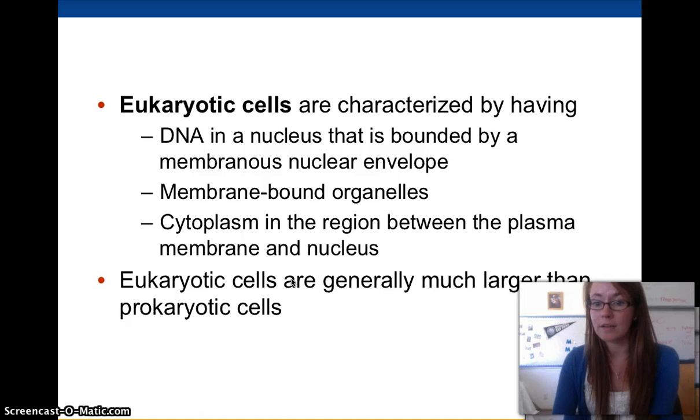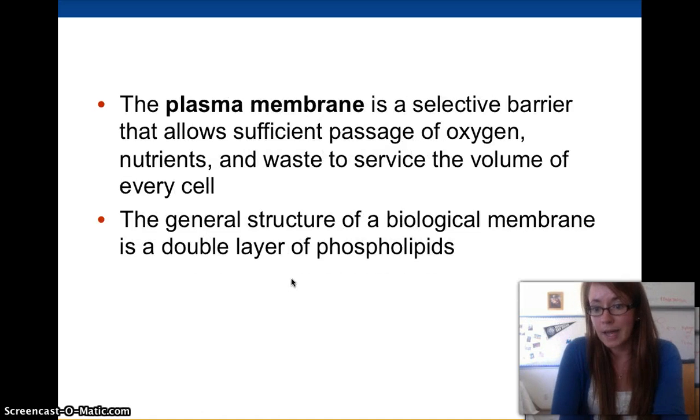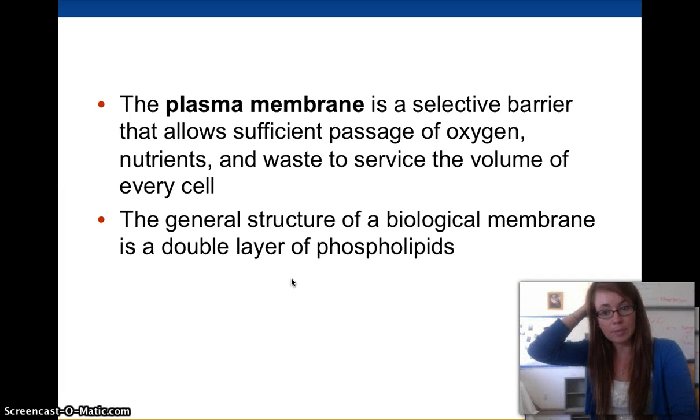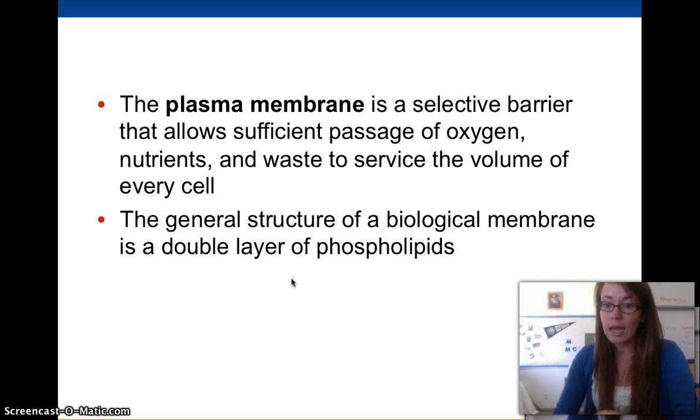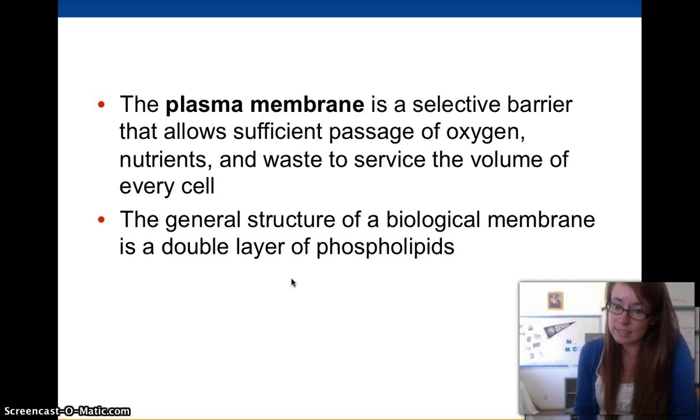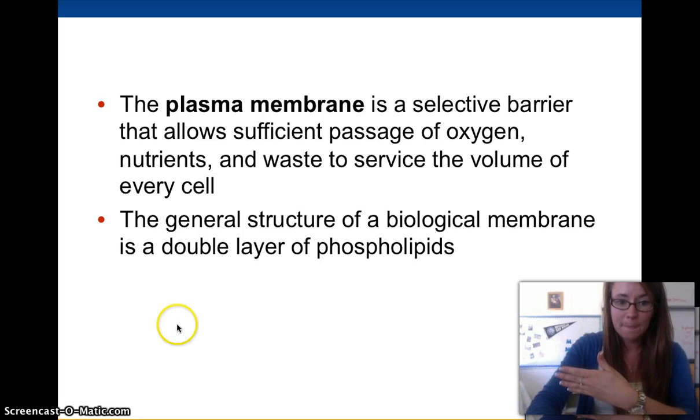And eukaryotic cells are generally much larger than prokaryotic cells because we have more things to do, more jobs, so we can get a little bigger. Let's talk about what the plasma membrane is. You've heard it called the cell membrane before. It is the cell membrane. It is a selective barrier because we want to allow the good things in and the bad things out.